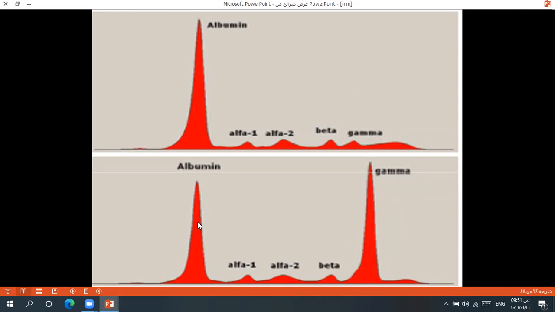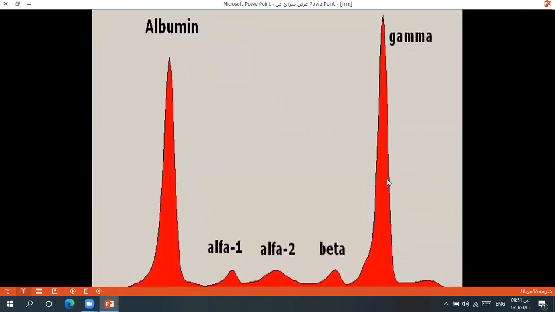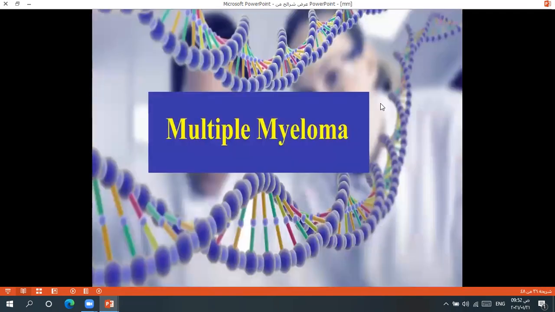But when the case is myeloma, the malignant clonal plasma cell secretes a single monoclonal protein. We call it a monoclonal protein, a gamma spike. There is a second spike, maybe even bigger than the first spike. This is a monoclonal protein. We call it the M spike.